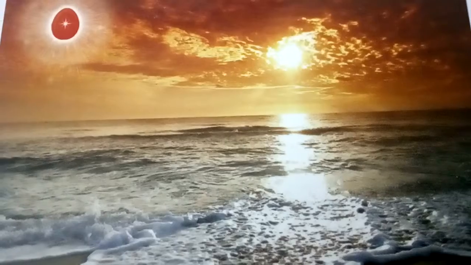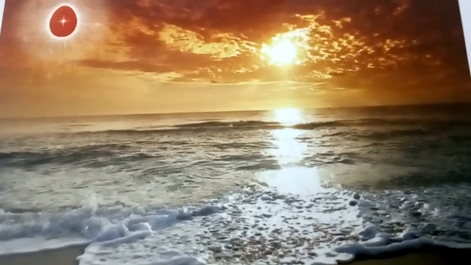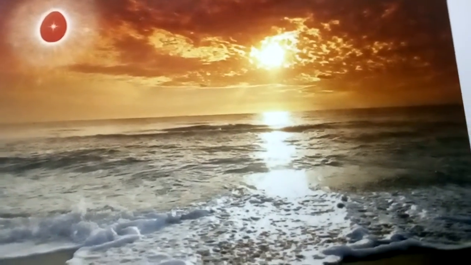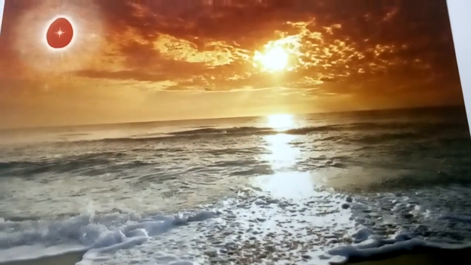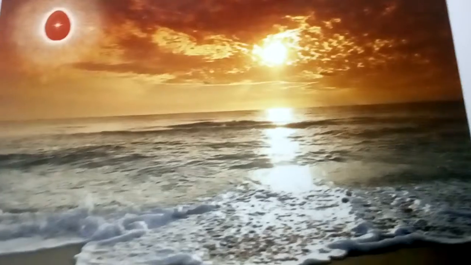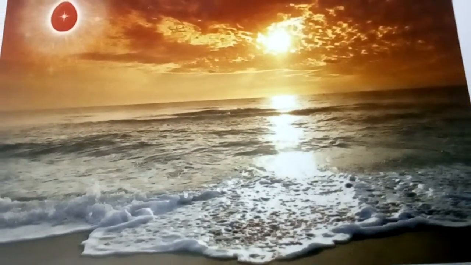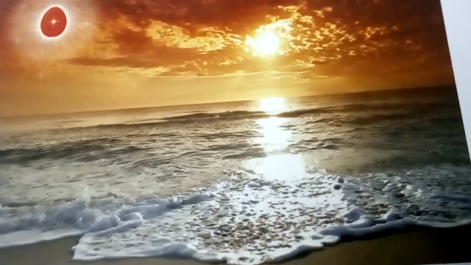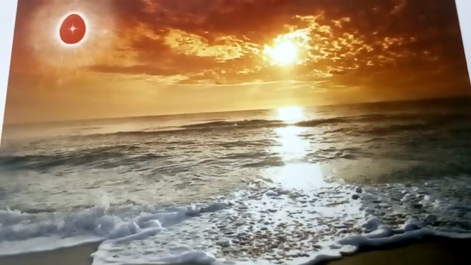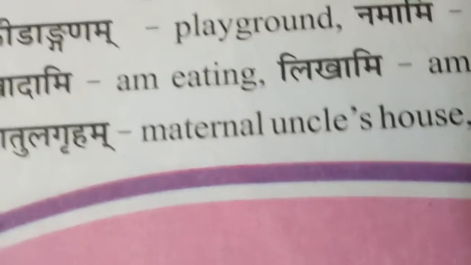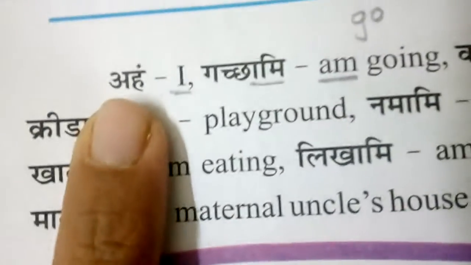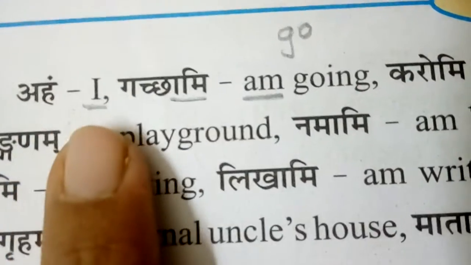Children, we are discussing lesson number 3, Karomi. In our previous session, we learned the translation of this lesson. Now in today's session, you will learn the glossary and its exercise. So come on page number 10, it's the glossary part. Come on, the first word, that is aham, means I.